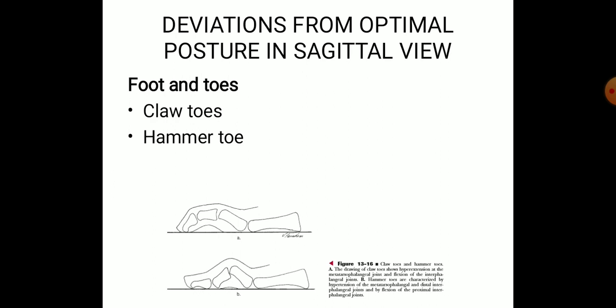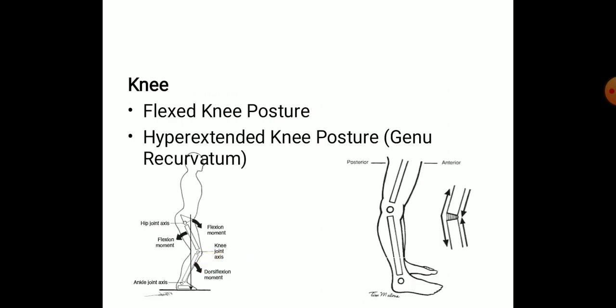Next, we are looking at the deviations which we can find in the sagittal view. When it comes to the foot and toes, the common deformities are claw toes and hammer toes. So this is the claw toe. This is the deformity which we can find in the lateral view, and this is the hammer toe. In the knee joint, a flexed knee posture or a hyperextended posture can be found.